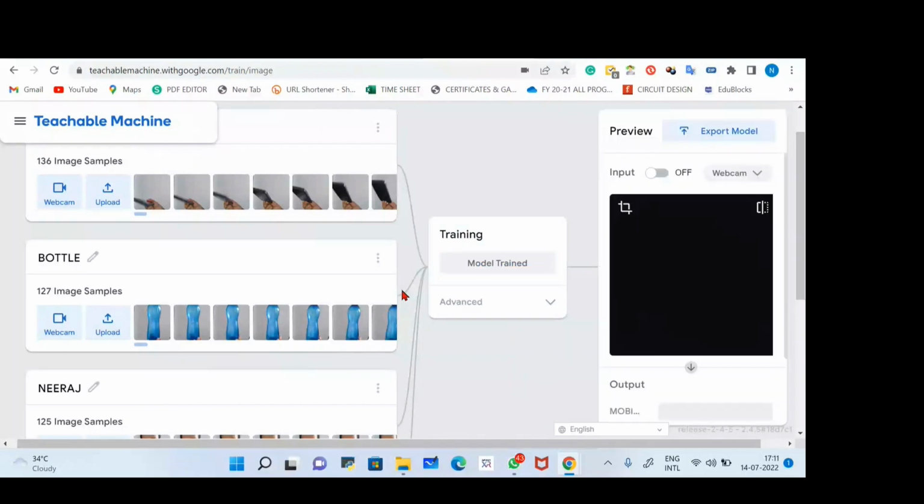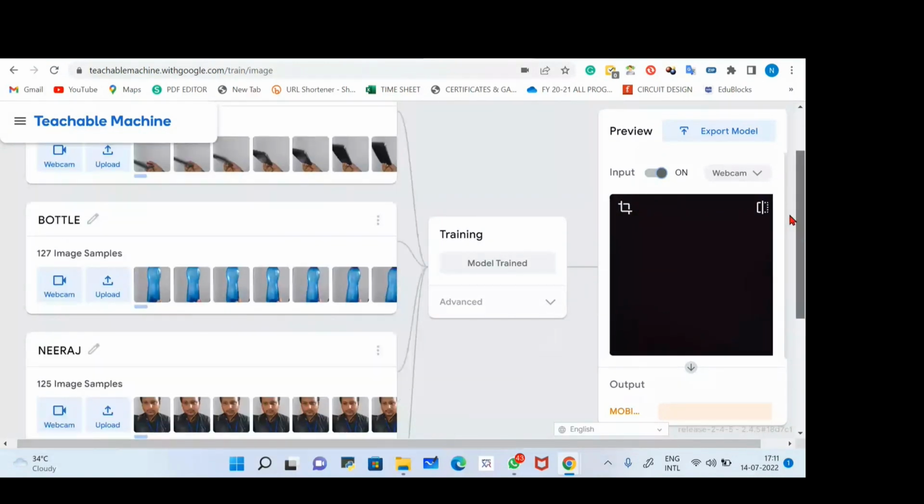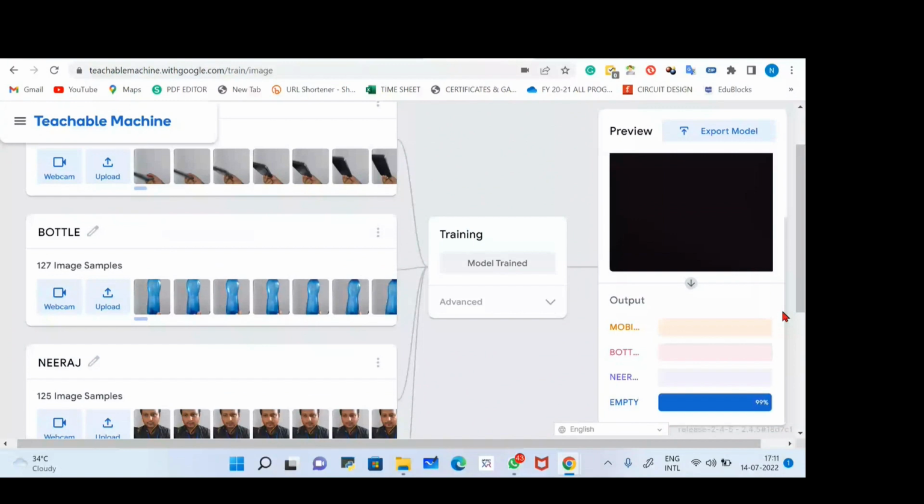Right now it's showing me my preview. So let's turn on the input. Okay, and then it's showing empty 100% right now. Now team, one more thing I want to share: this application is not 100% accurate. Sometimes it shows mistakes or errors, because it's completely all about the images, right? So sometimes it's not 100% accurate. So make sure that your result will not always be 100% accurate.